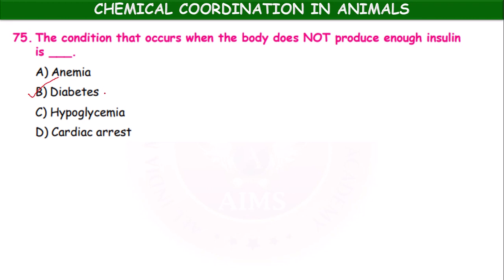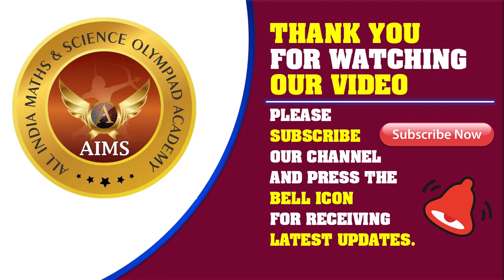Diabetes. Which diabetes? Diabetes mellitus. Okay, there are two types of diabetes. Diabetes insipidus is due to insufficient secretion of vasopressin or ADH, whereas diabetes mellitus is due to insufficient secretion of insulin. Okay, children. The hormone produced by the dash gland that regulates oxygen consumption and the rate of metabolism, that is thyroxine.